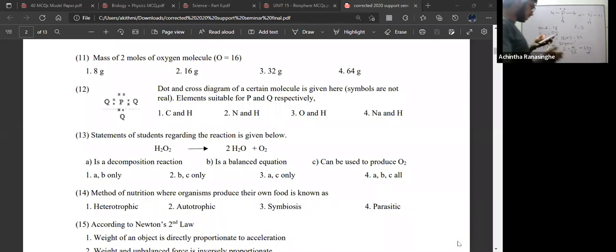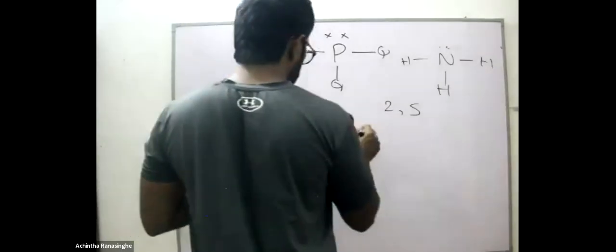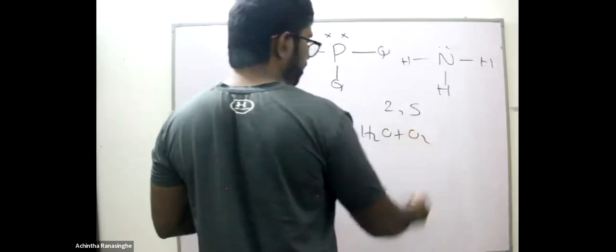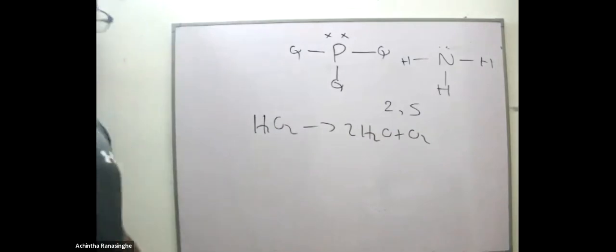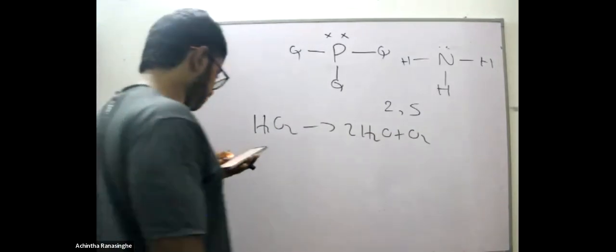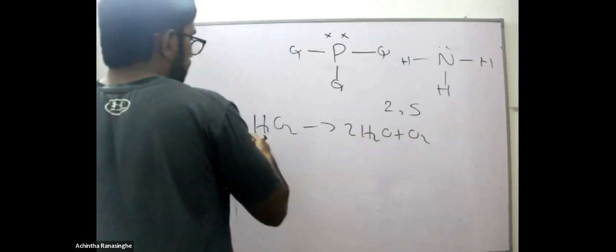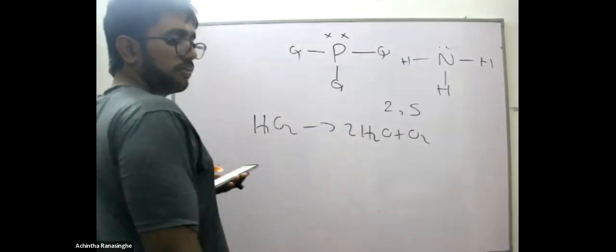Question number 13, statements of students regarding the reaction are given below. Hydrogen peroxide is dissociated in the given equation. H2O2 is given. So what is this reaction? This is a decomposition reaction. Is the given equation balanced? The given equation is not balanced.